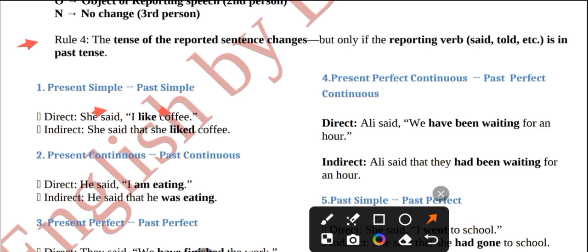If the reporting verb said is our reporting verb here, in the first example you can see, if this is in past, then the tense changes will occur in the reported speech. If the verb is in she says, she will say, then the tense will not be changed, but the other changes will remain the same.